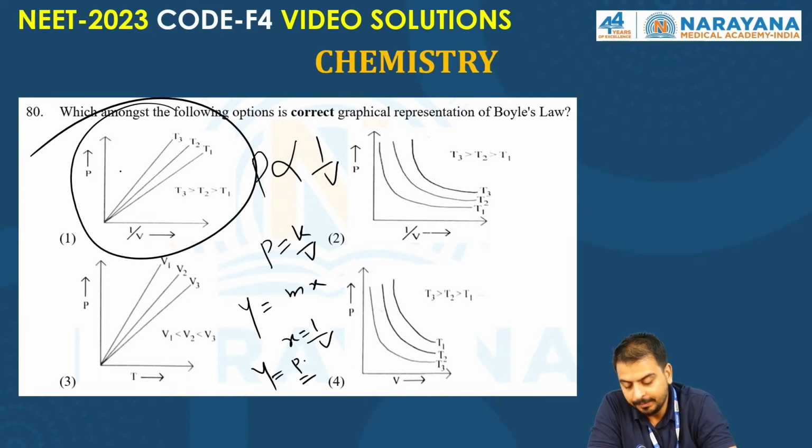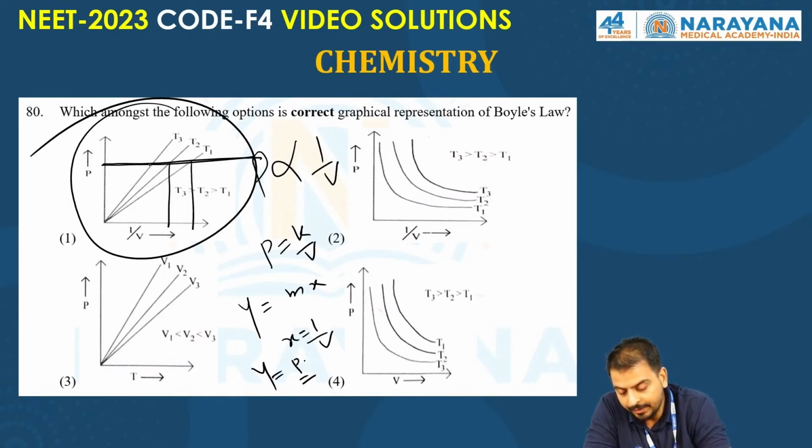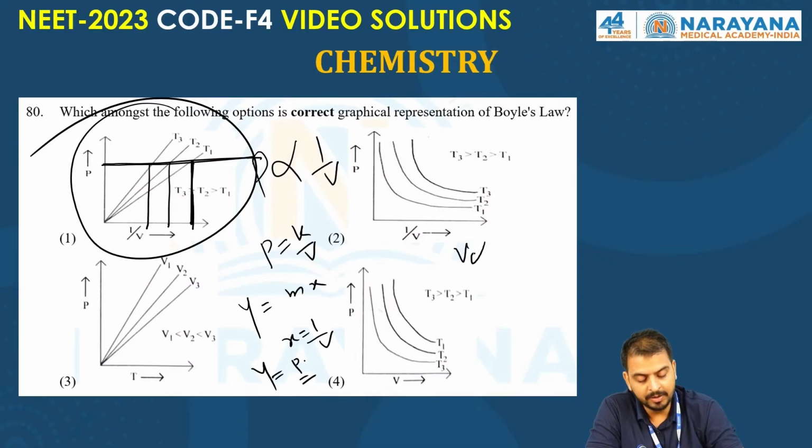Now, you see, if you put a line which is parallel to the axis of 1 upon V, so that P is constant. Now, you have to put a line perpendicular to 1 upon V, and you see the T1 covers a higher 1 by V value, right? So, as per Charles's law, volume is directly proportional to temperature in Kelvin.